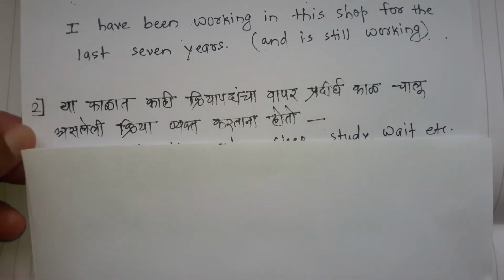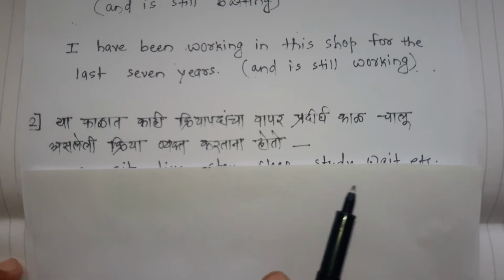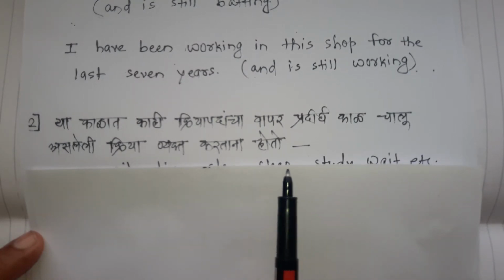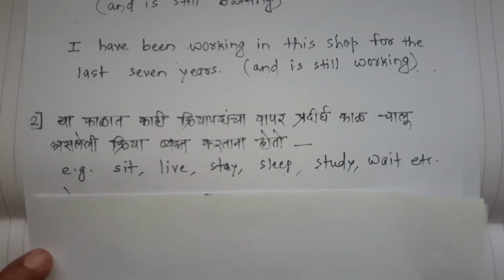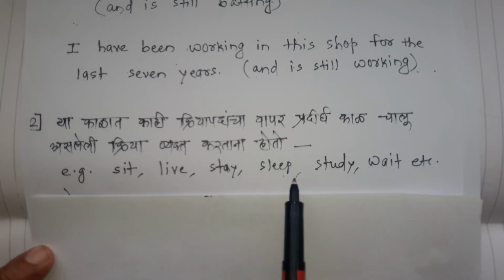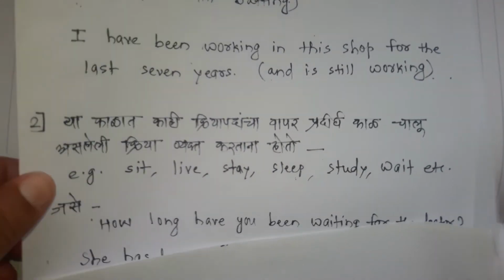Secondly, या काळात काही क्रियापदांचा वापर प्रदीर्घ काळ चालू असलेली क्रिया व्यक्त करताना होतो. If any action is going on for a long time, at that time we have to use some particular verbs in this tense, present perfect continuous tense. For example, sit, live, stay, sleep, study, wait, etc. We will take some examples.